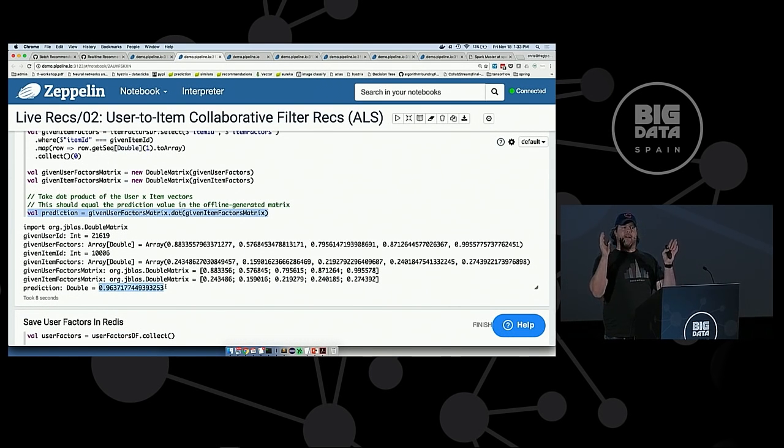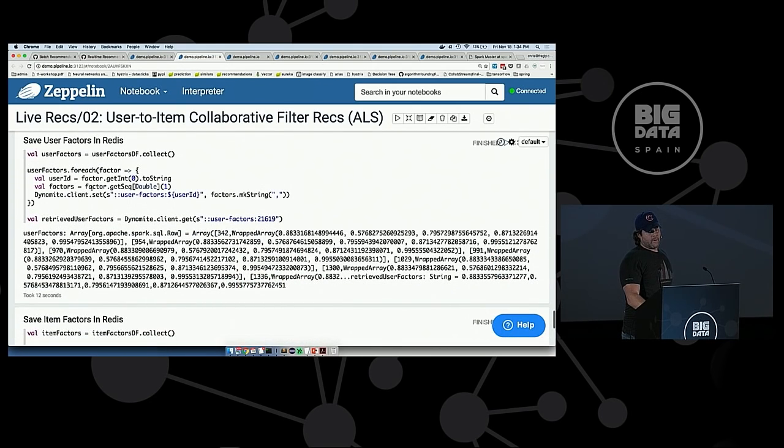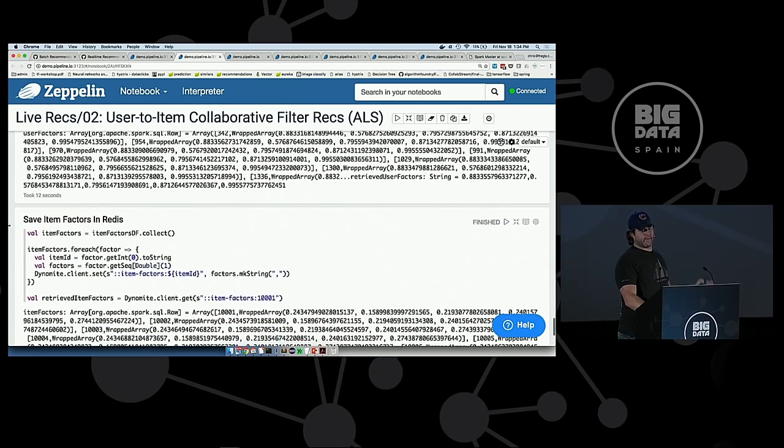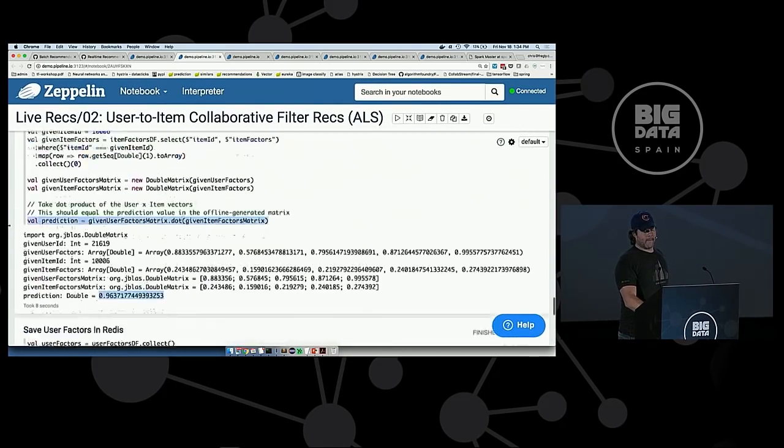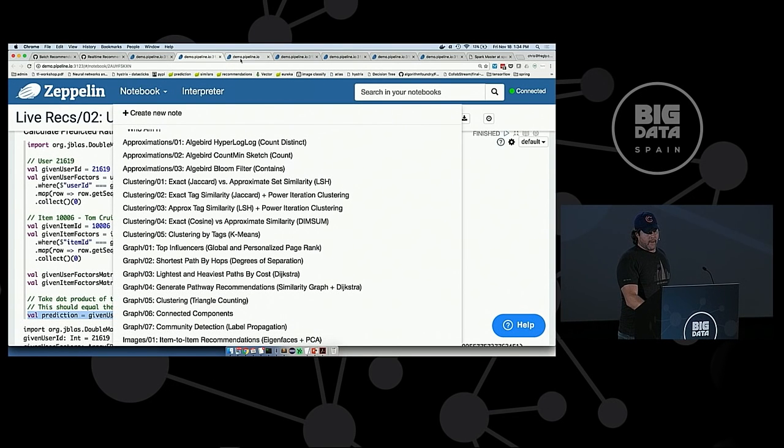This is based on this collaboration, so this value will be different tomorrow, for example, and it's different for each batch that we run. And we're storing the user factors and the item factors into Redis through Dynamite, so we can use this later.